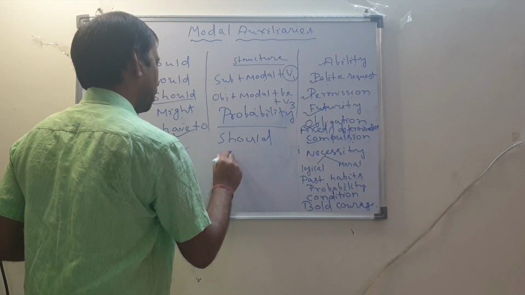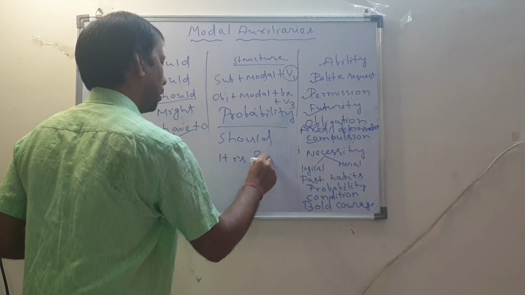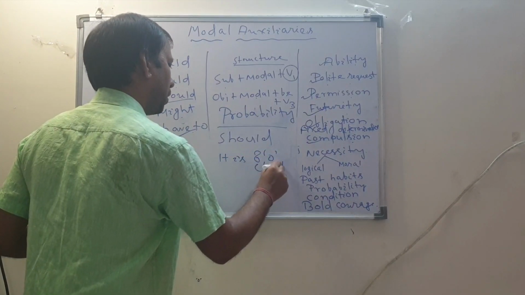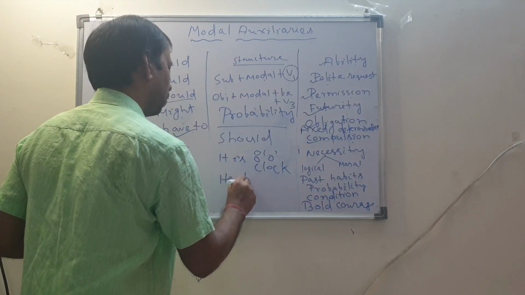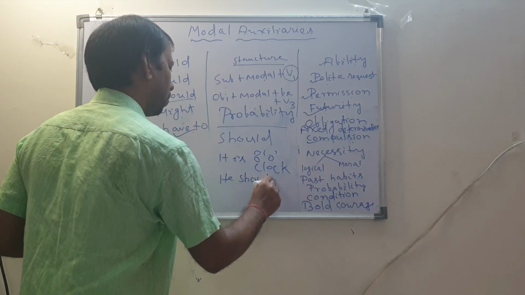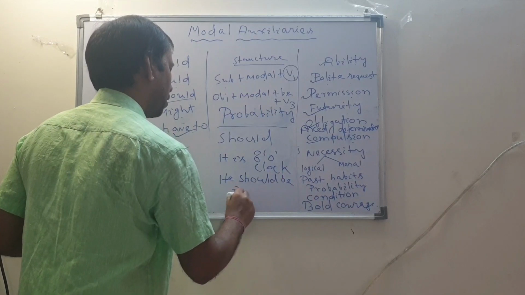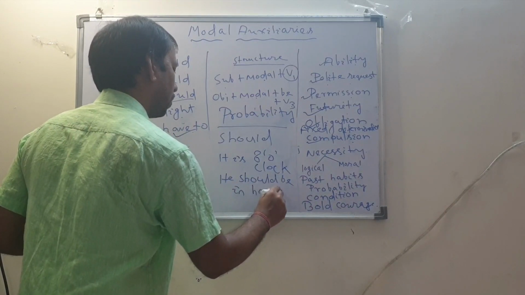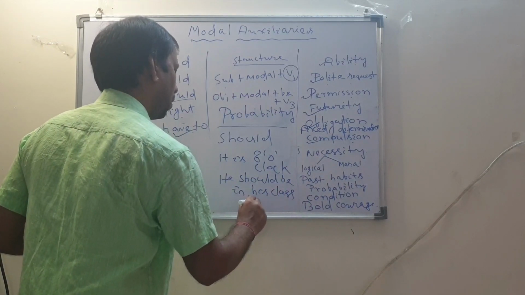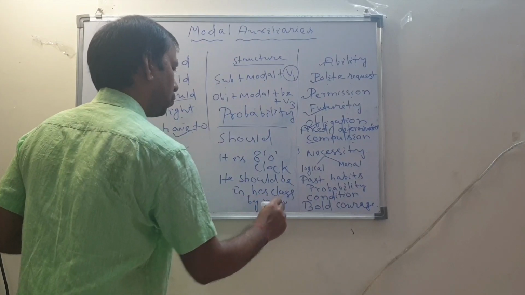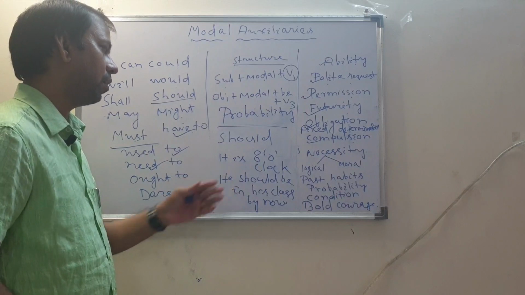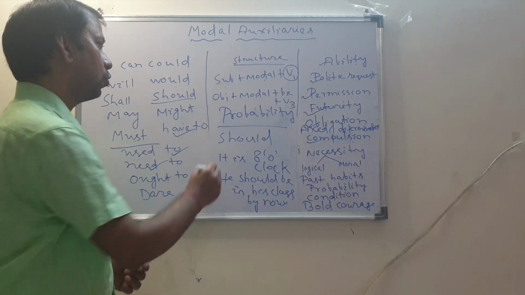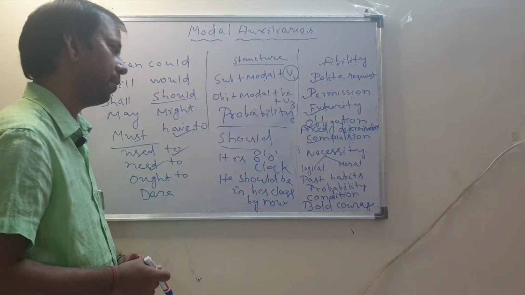Suppose at 8 o'clock, normally you attend the tuition, he should be in his class by now. So here you are actually guessing. That probability means you are guessing he should be there. So should is used for probability.